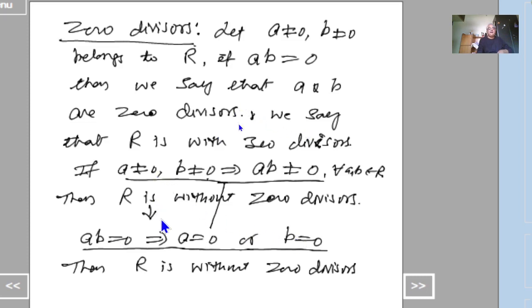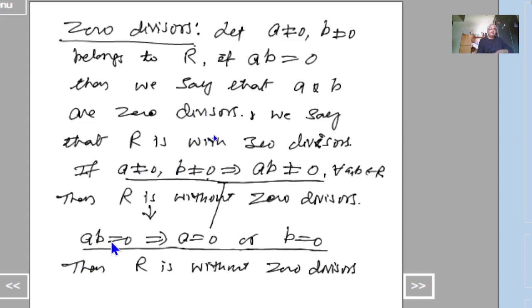So in order to show that it is without zero divisors, either we use this method: take A not equal to 0, B not equal to 0, and try to show that AB is also not equal to 0. If we get this, then it is without zero divisors. Or the same can be proved by this also.